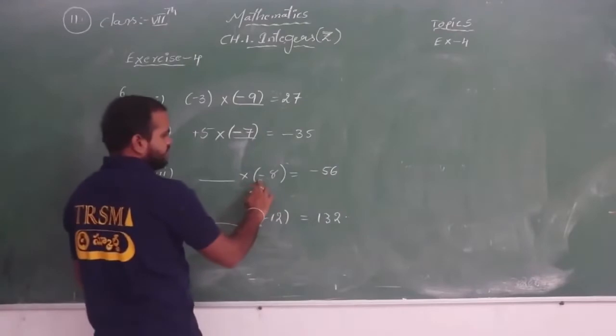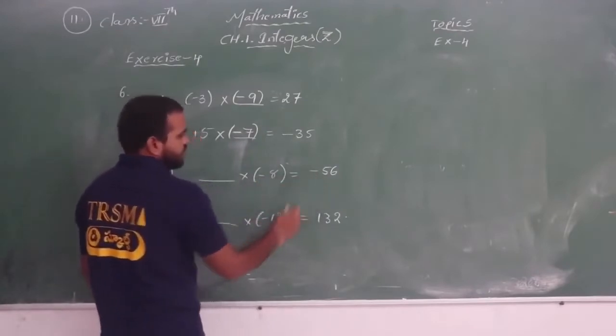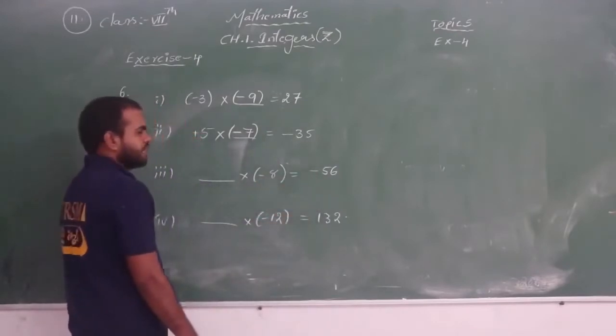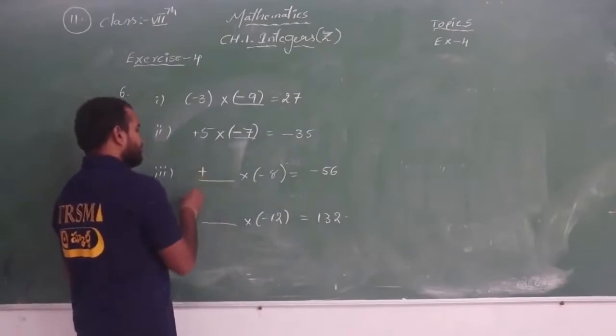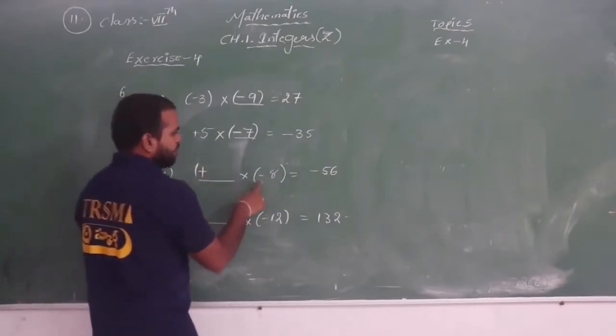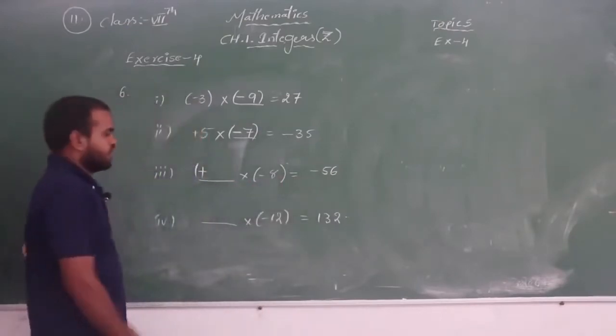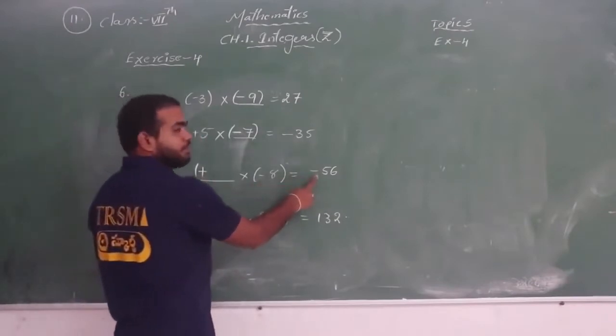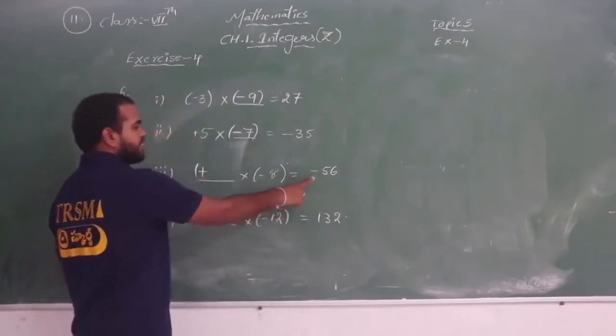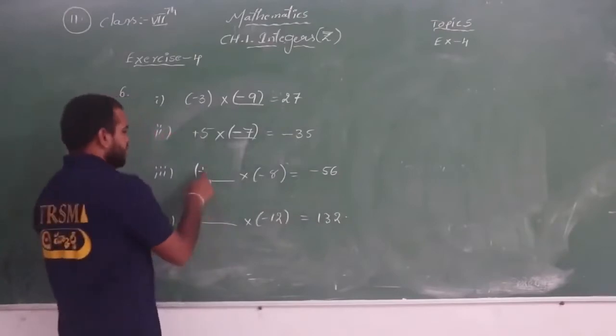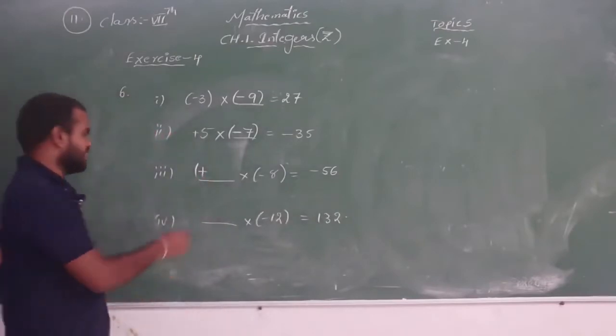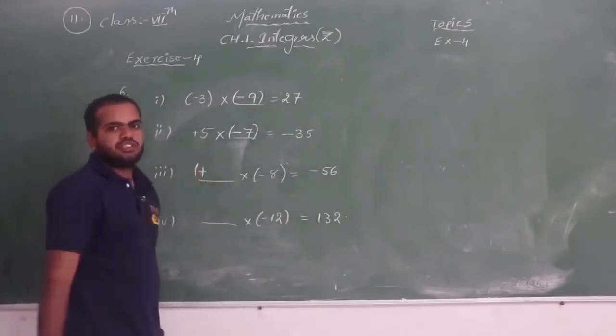Here we have a minus, and the product is also minus. Plus into minus is minus. If you take minus into minus, it will become plus. But here our product is minus 56, so definitely the suitable integer for the blank is a positive integer only.